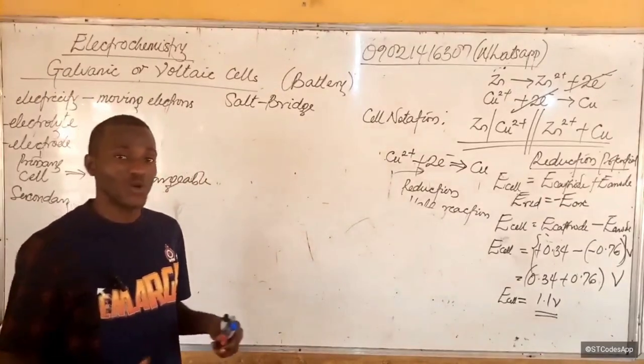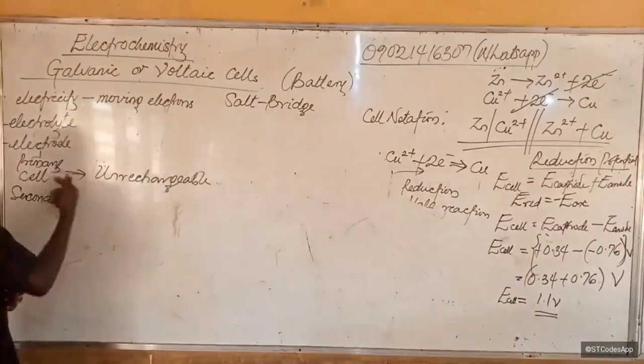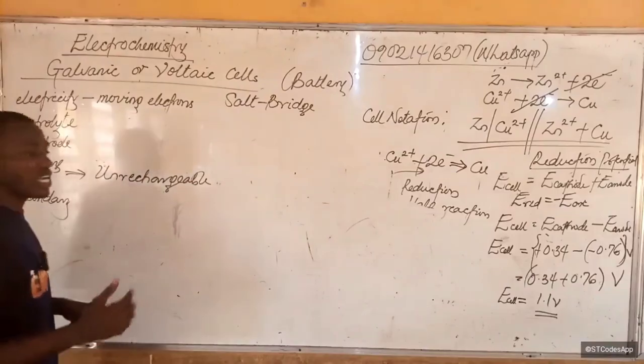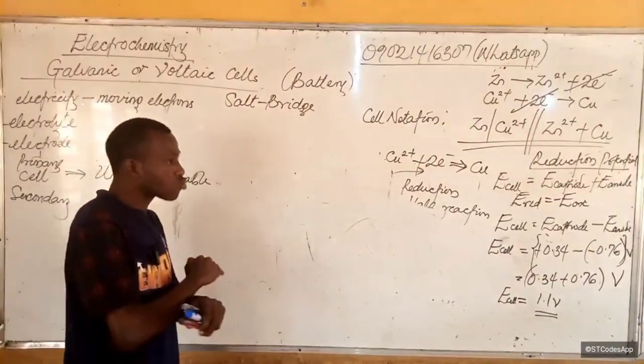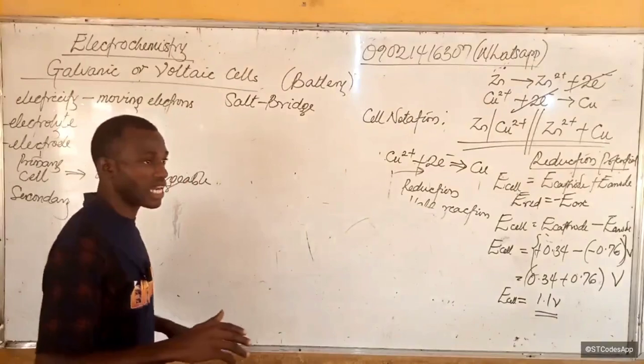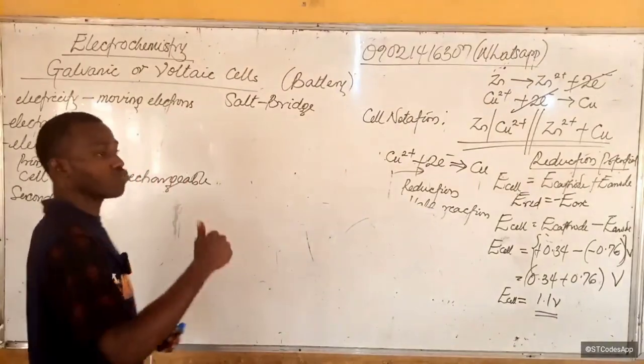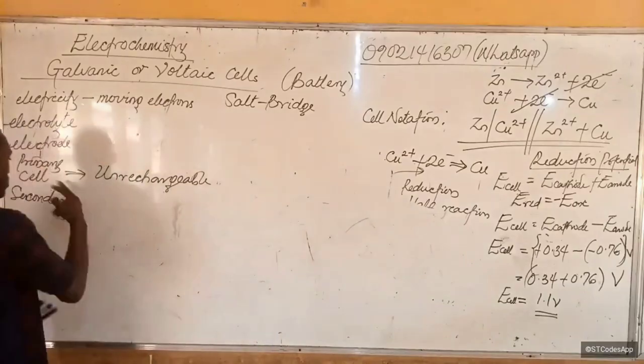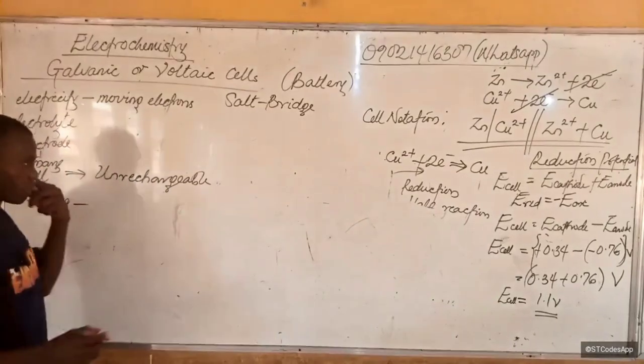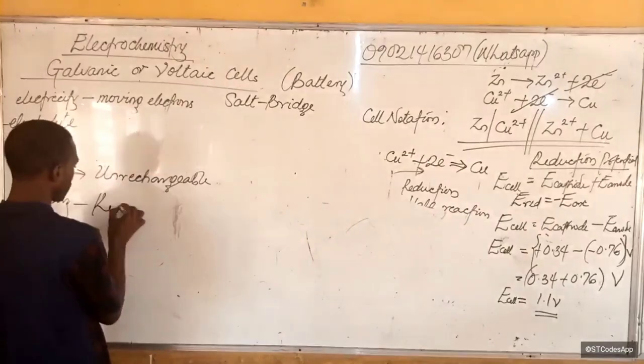An electron cannot be redeposited to make up the anode again. That is why it is unchargeable.